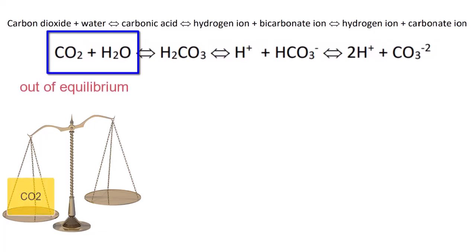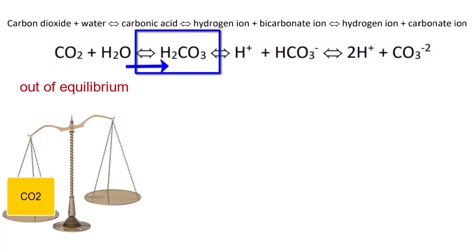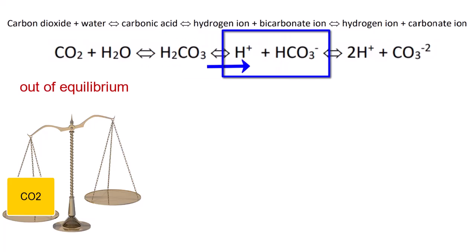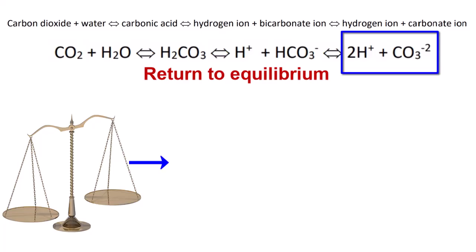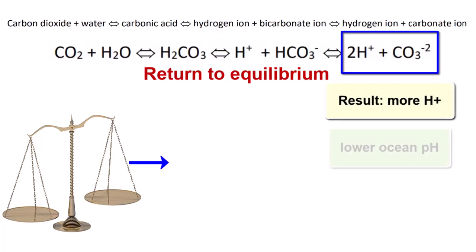It sets the equation out of balance, or out of equilibrium, by weighing down the left side. Again, the surrounding chemicals become active in reactions that will undo that change. How? The carbon dioxide will end up combining with water to produce carbonic acid, which will then dissociate into H+ and bicarbonate ion, which will further dissociate into more H+ and the carbonate ion.